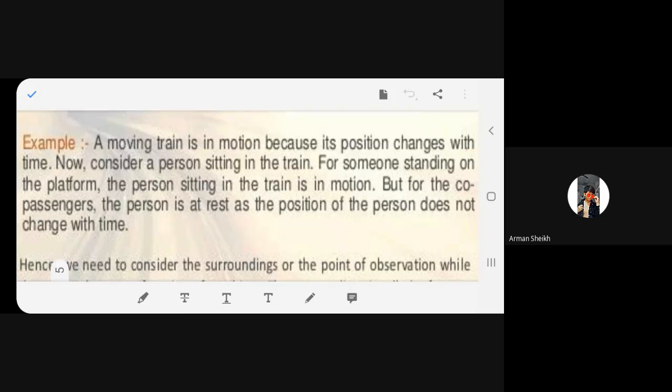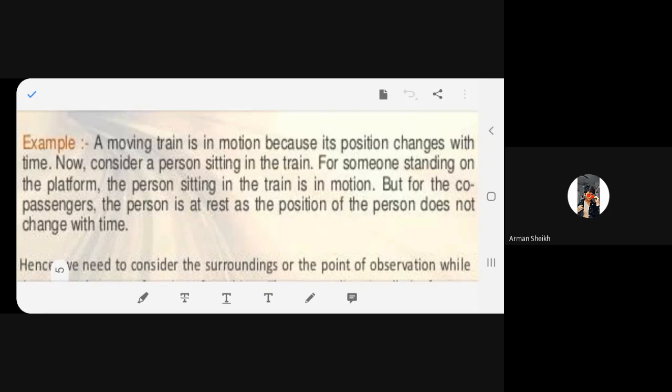Okay, fine. Now, what is happening? The person who is sitting next to you, is he in motion? No, ma'am, because that person is at rest. The person sitting next to you, even you are at rest. You are not changing your position, are you? You are not in motion. Why? Because you took yourself as the surrounding, as a reference, so that you can define the motion of your friend or your co-passenger.